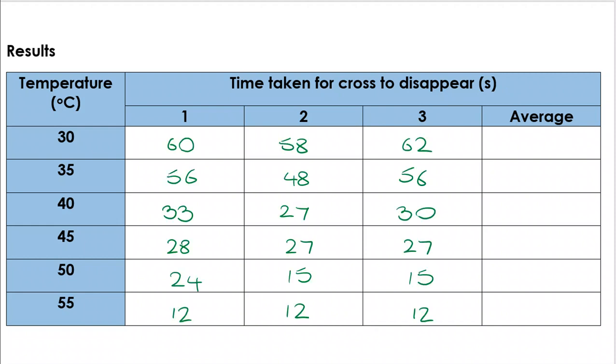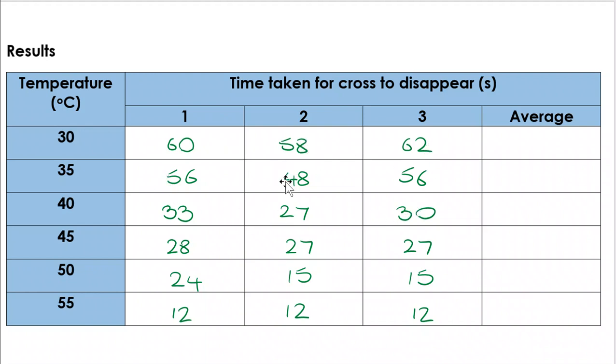Now I've put some data in here, and the first thing to do before you calculate the average is decide, is there any of this data that we would not use? Are there any anomalies? If I take a look through here, I can see 60, 58, 62 are all quite similar.